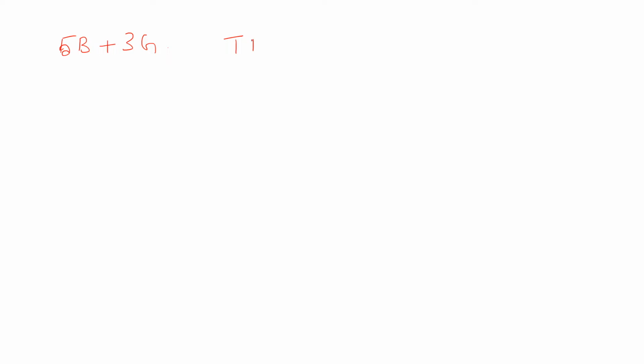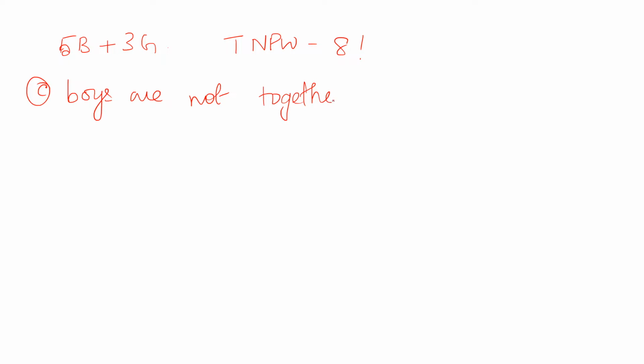So the total number of possible ways is 8 factorial. Now the question is not together. Boys are not together. First you have to understand what is the meaning of this not together.